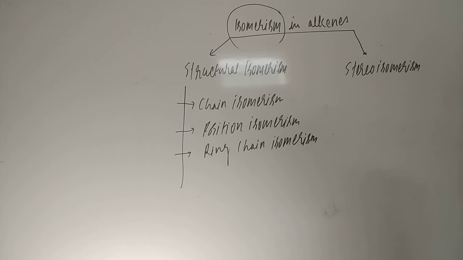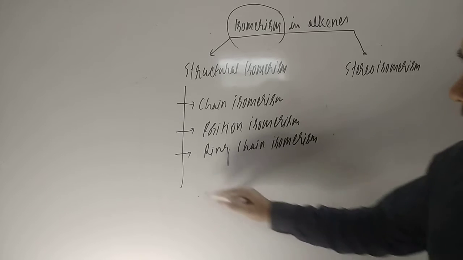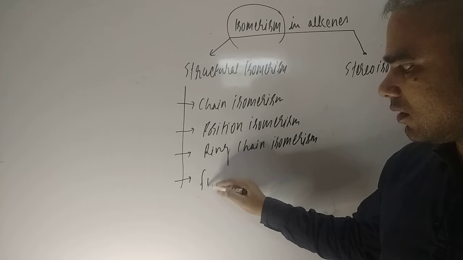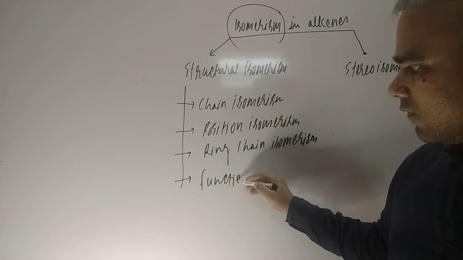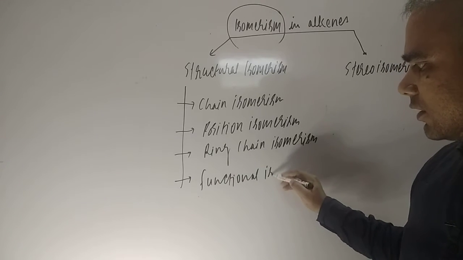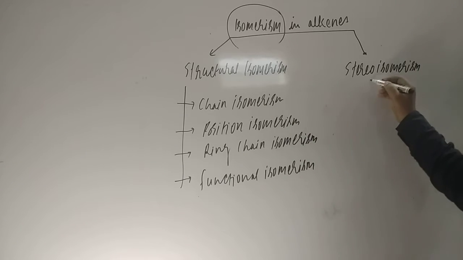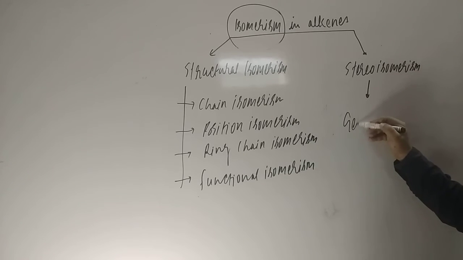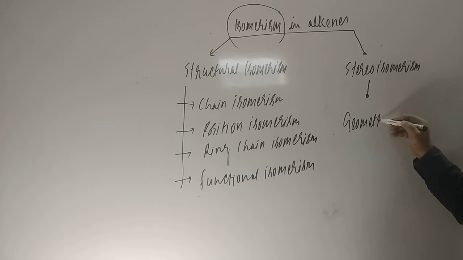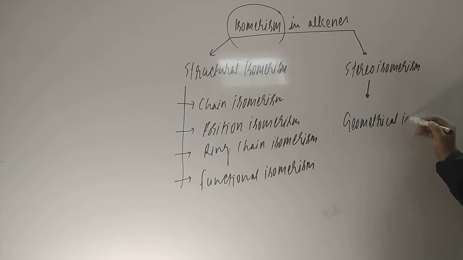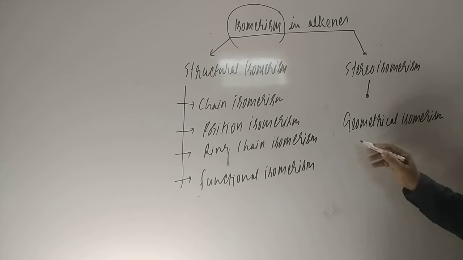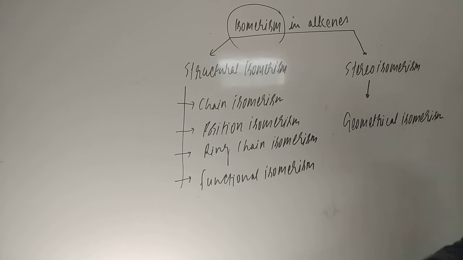And functional isomerism will also be there. Now in stereoisomerism, this is only geometrical isomerism. So these are the 5 types of isomerism, students.